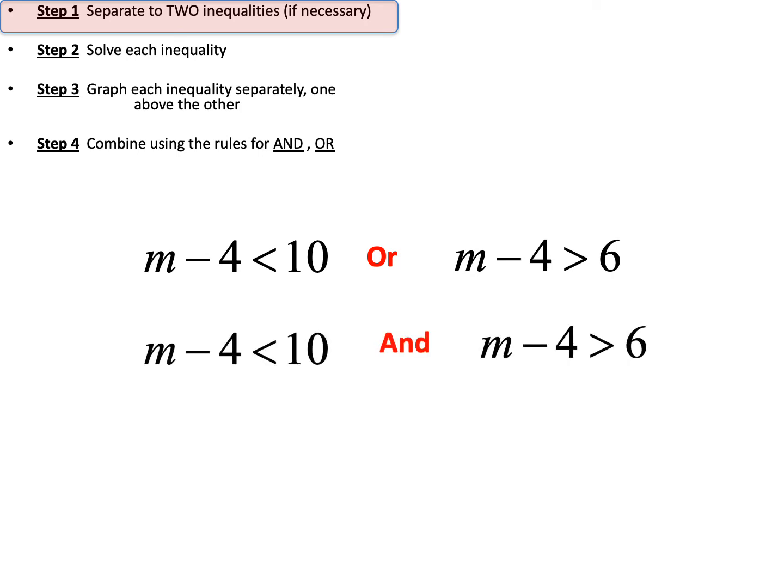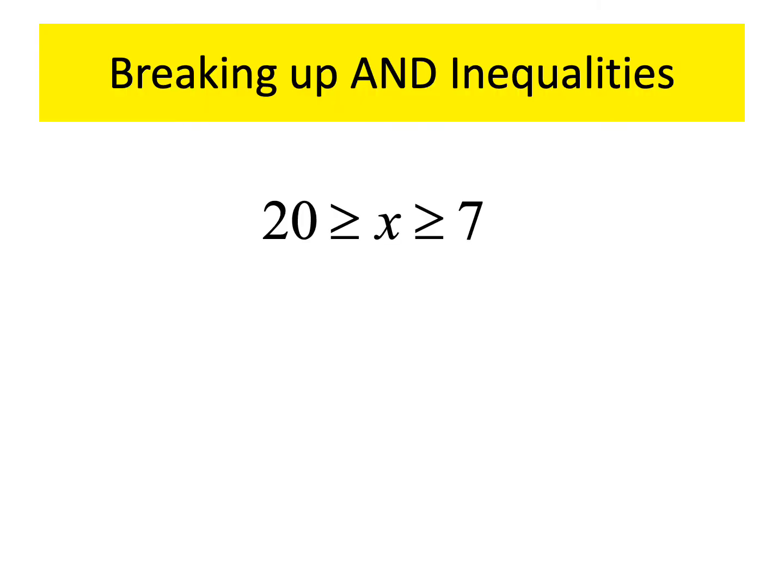For ANDs, occasionally you will have to separate, because remember, there's one AND, but here's another version of the same inequality. So on this particular one, the one in yellow, you would have to separate into two inequalities. So how about we just talk about that real quick? How do you separate inequalities into two inequalities? Here's another example, breaking up AND inequalities.